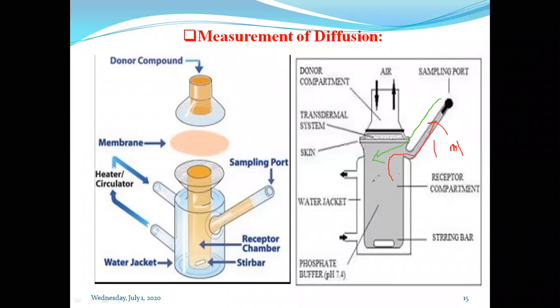Due to this, the sink condition is maintained. This way we can measure or determine diffusion in vitro. That is the methodology and apparatus for the measurement of diffusion.